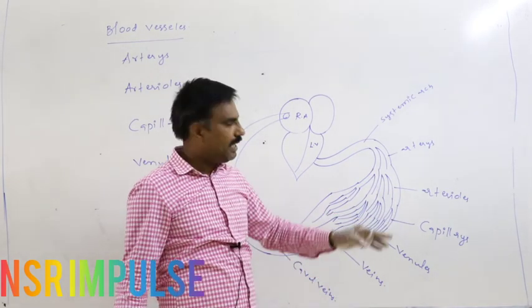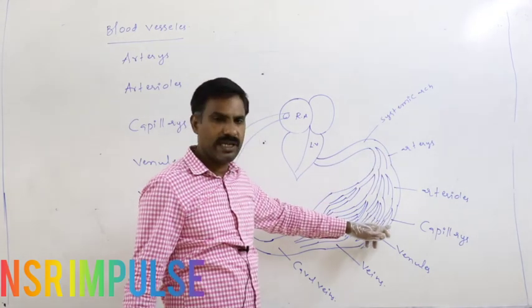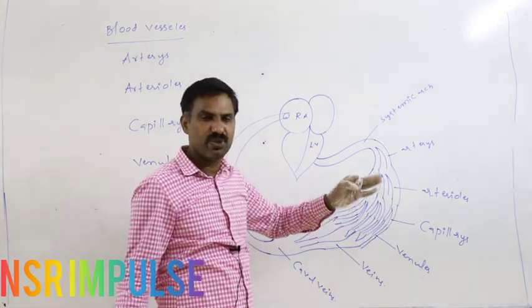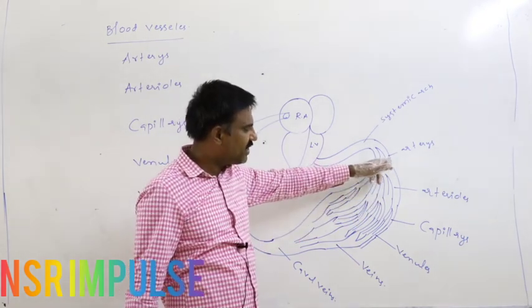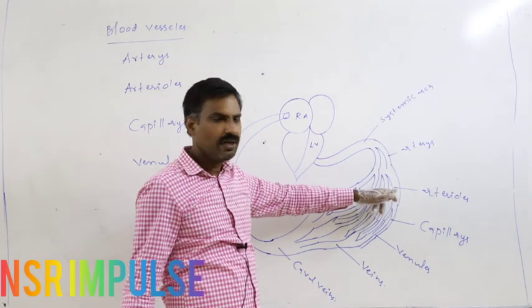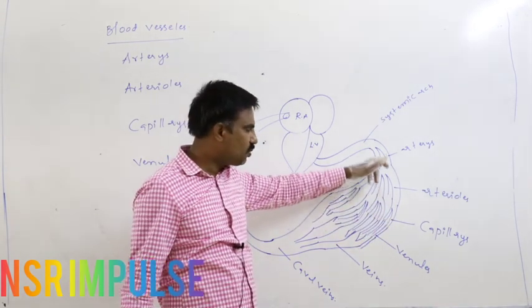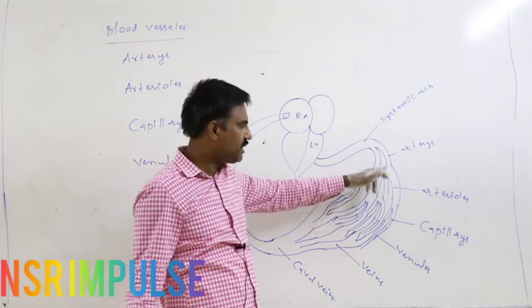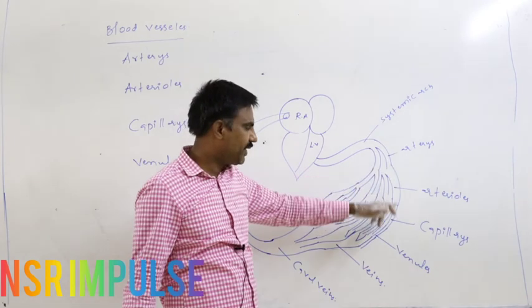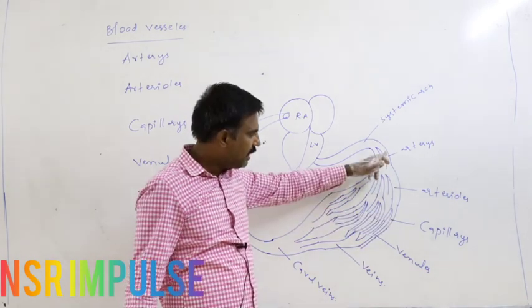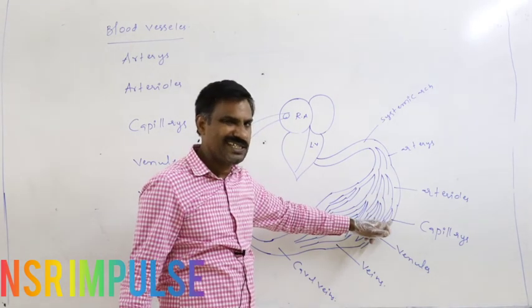Means from artery to capillary, the diameter progressively decreases.